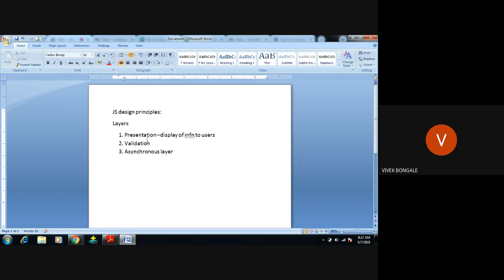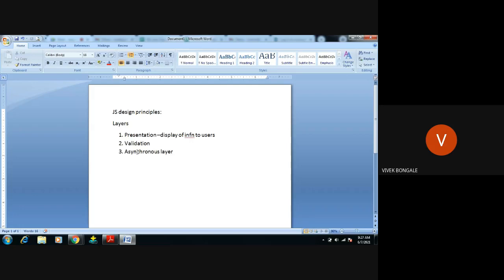So presentation is the display of information to the user. In validation, it will validate the content at the browser side. It will pre-validate before sending that page to the server to validate. The browser will check in its place when it downloads that HTML page. That is what the validation layer is.